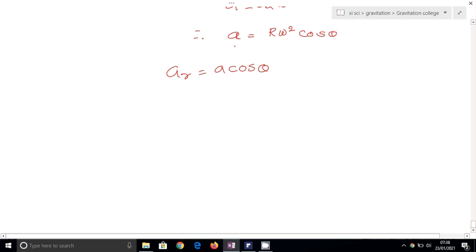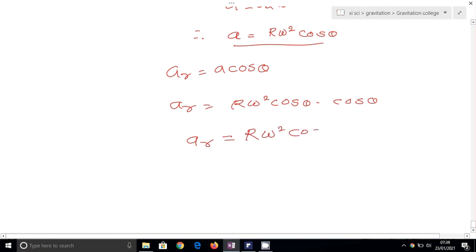So A_R is equal to A cos theta. Now put the value of A which I derived here. A_R is equal to R omega square cos theta into cos theta. Now cos theta times cos theta becomes cos square theta. So A_R is equal to R omega square cos square theta. So this is the radial acceleration or centripetal acceleration.